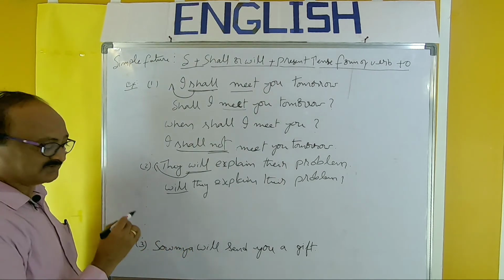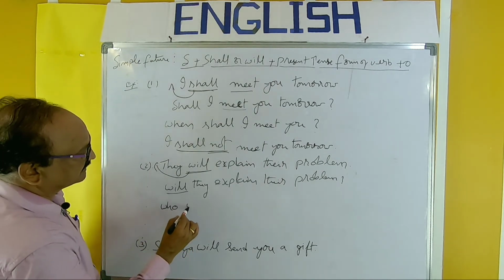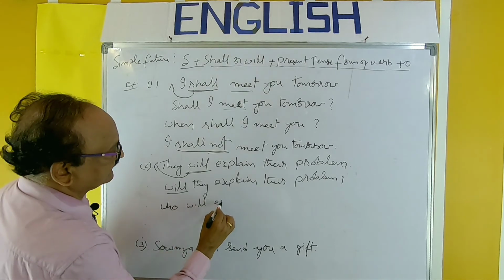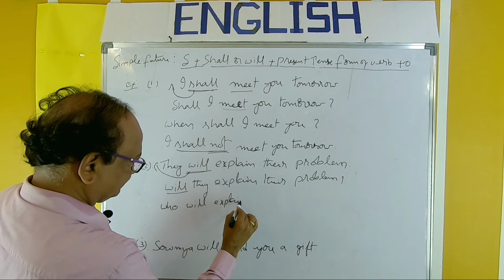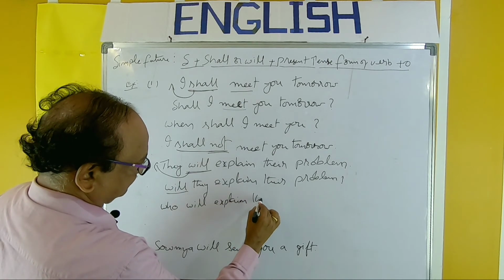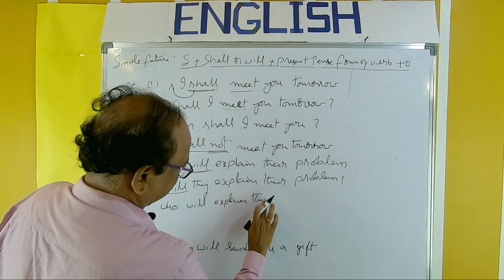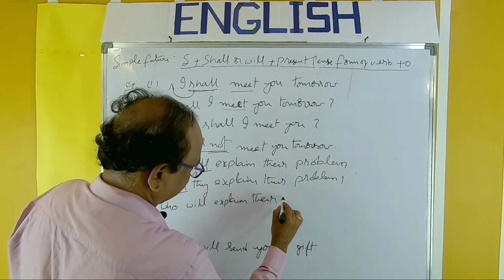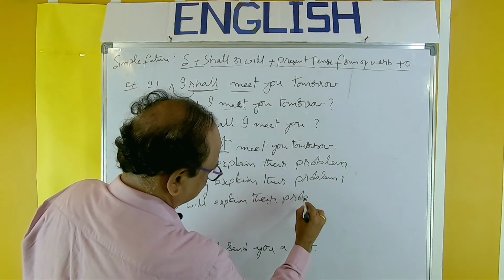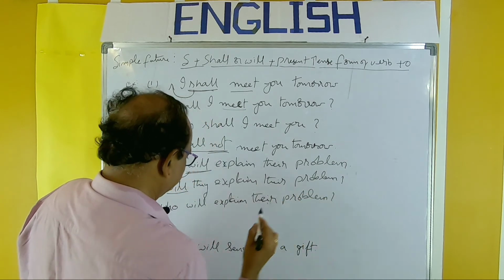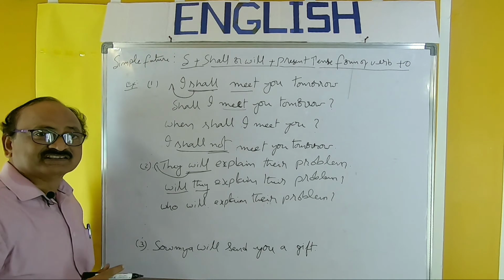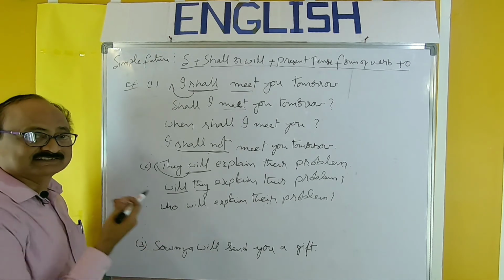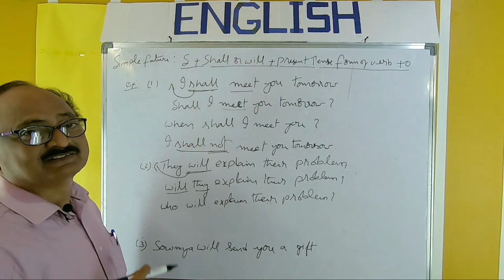And I can use who. Who will explain their problem? Here the subject is not used because they is the answer: They will explain their problem.